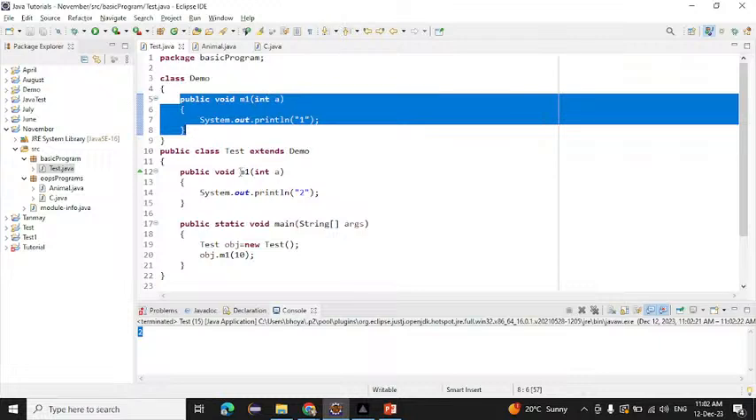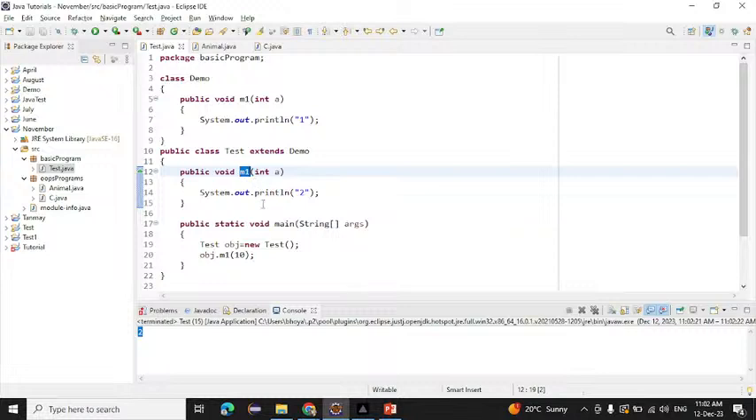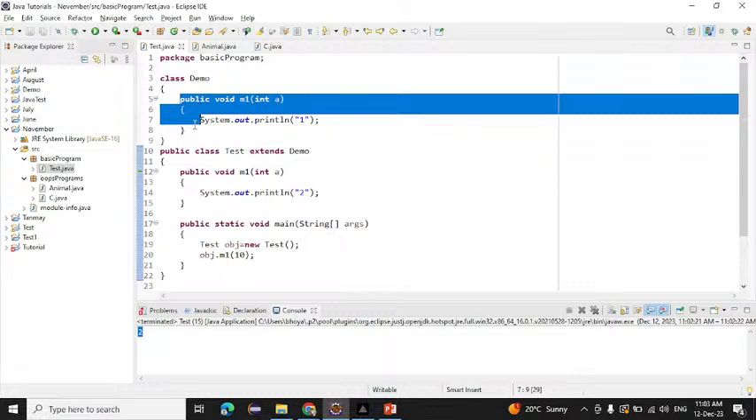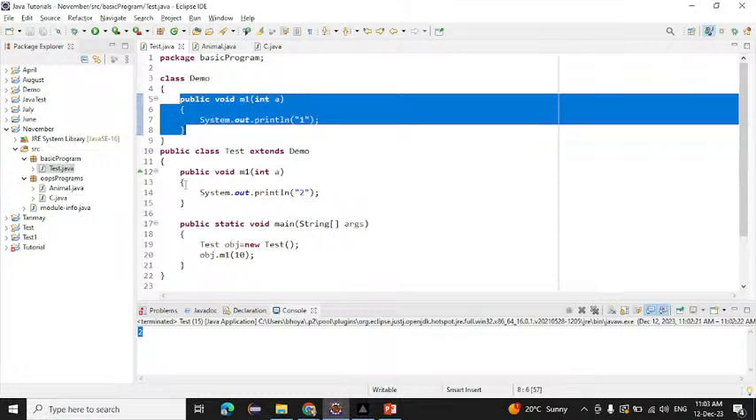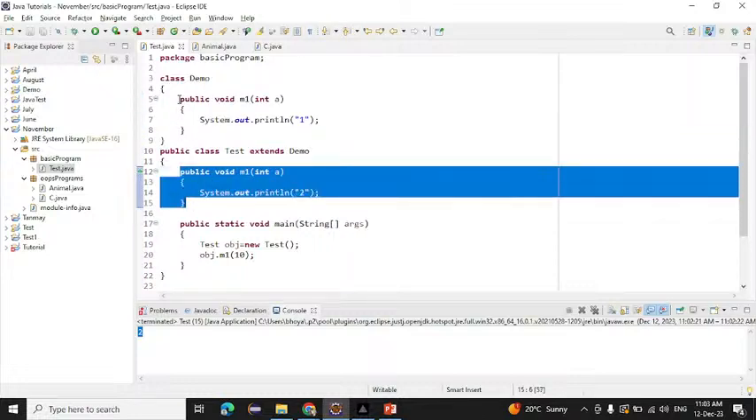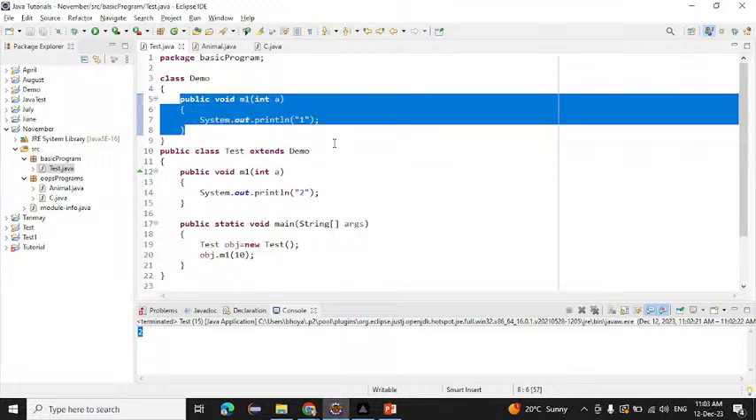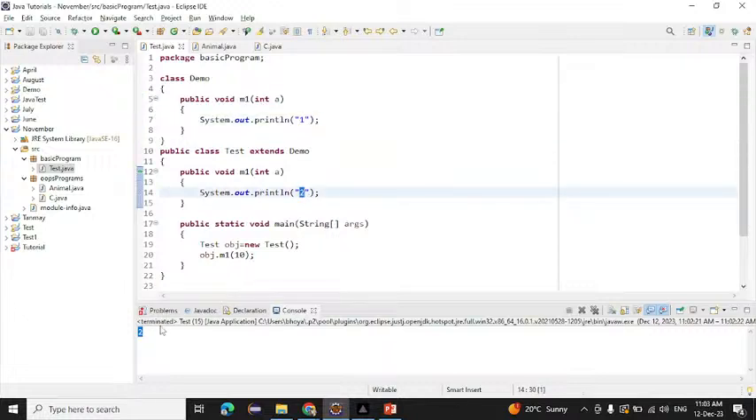After that it will see this method also. What will it do? It will override this method with this method. That is what is called method overriding. This m1 method will override that m1 method. We can say that first it will print one, but on that it will be overridden by this two. That's why we are getting the result two. That is the meaning of method overriding.